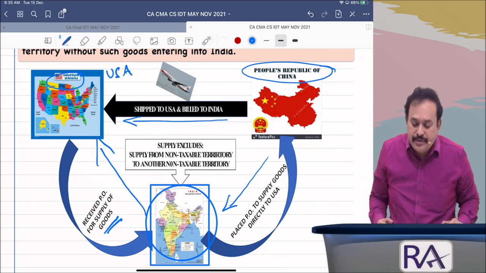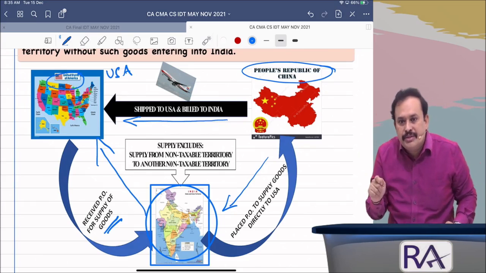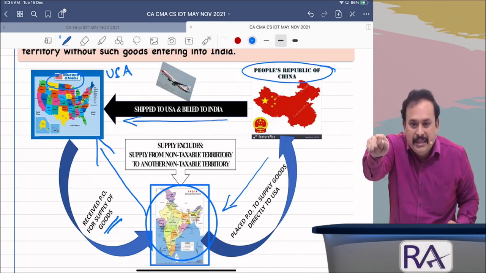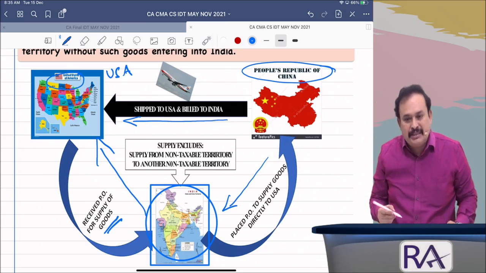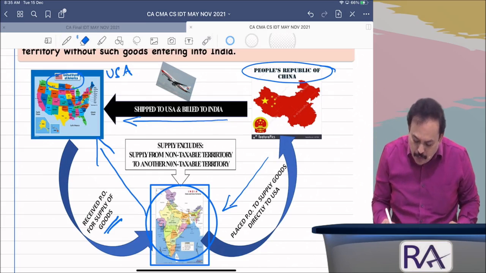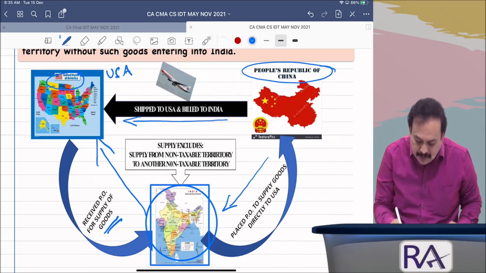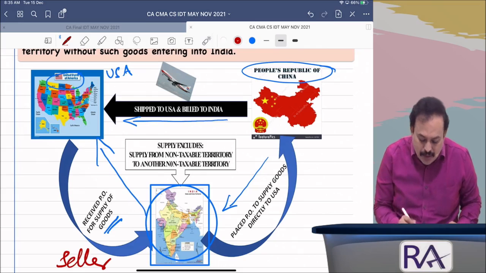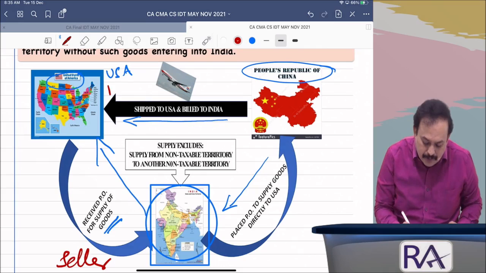In that case, who sold the goods to the USA fellow? The Indian person. Therefore, the Indian person is the seller. Who is the buyer? The USA person is the buyer.